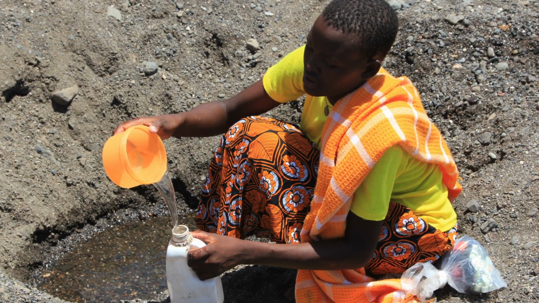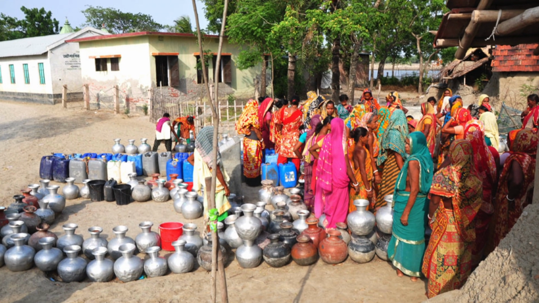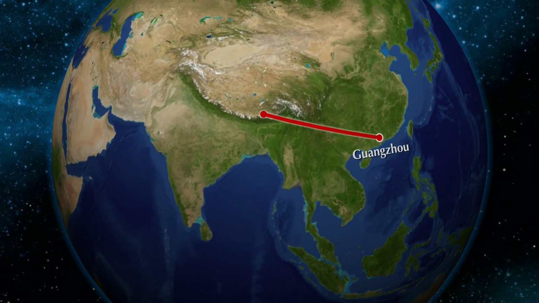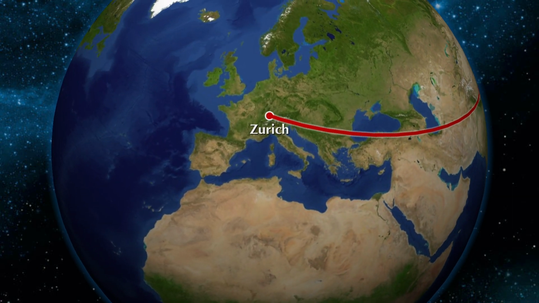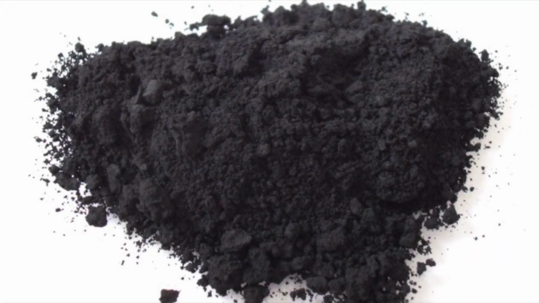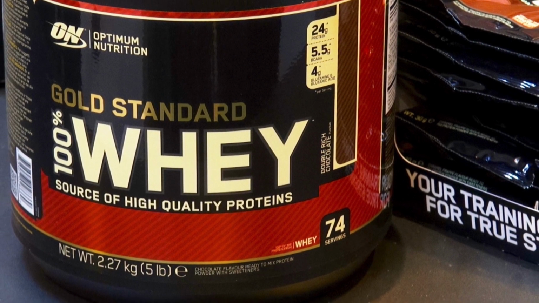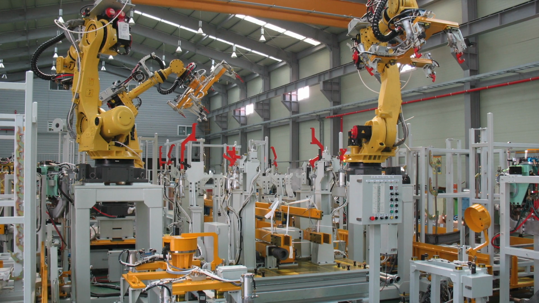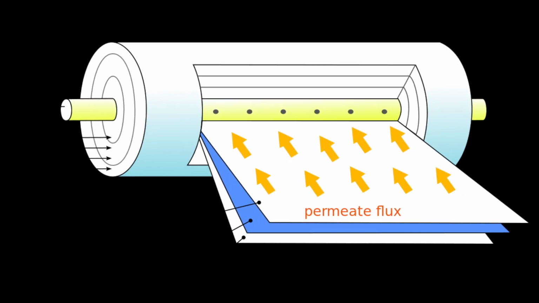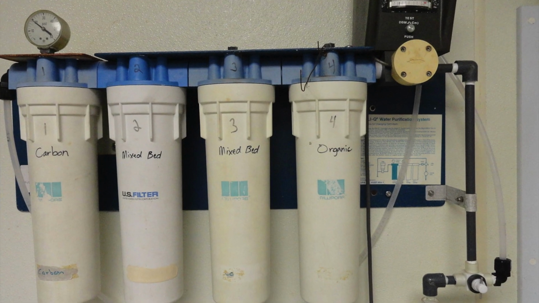In order to do this, the water treatment plant has to ensure the quality of the treated water, and that it meets government regulations. In 2016, the scientists at ETH Zurich discovered a water filtering membrane that can filter out and absorb heavy metals by using two substances: carbon in activated charcoal form and a whey powder. These two materials are very simple and easy to produce. This water filtering membrane also has a high efficiency. It can filter out heavy metals from the water with an efficiency as high as 99.98%.